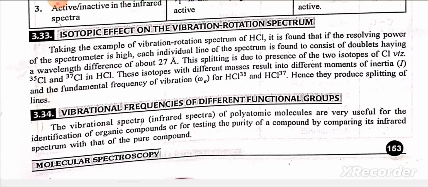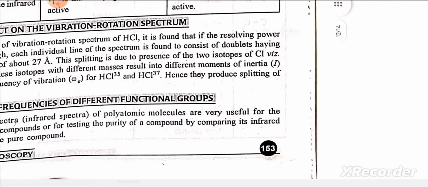Vibrational frequencies of different functional groups. The vibrational spectra, infrared spectra of polyatomic molecules are very useful for the identification of organic compounds or for testing the purity of a compound by comparing its infrared spectrum with that of the pure compound.